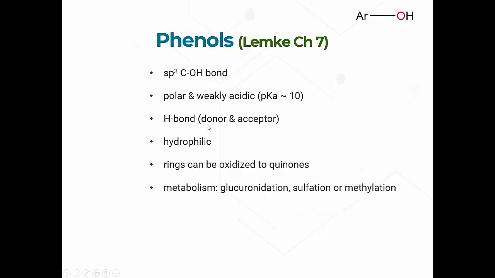We have phenols, which remember we said are aromatic rings that have an OH on them. pKa is roughly around 10. So not highly acidic, but remember what I said, the compound phenol itself used to be called carbolic acid. So it is corrosive and it is acidic. So that's a feature that you should know about that.